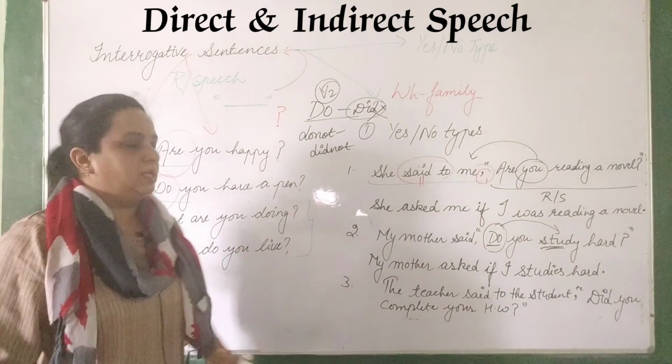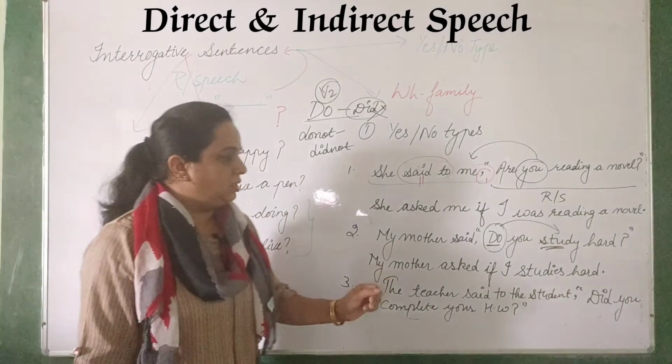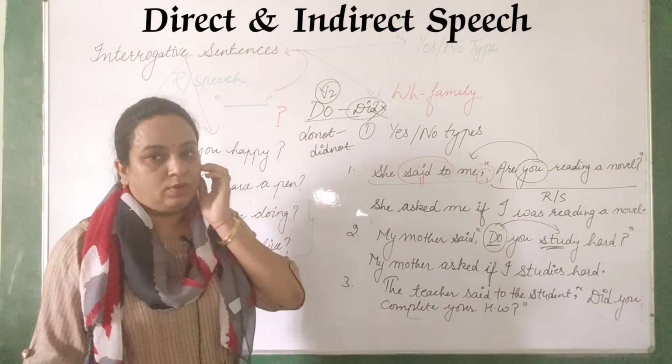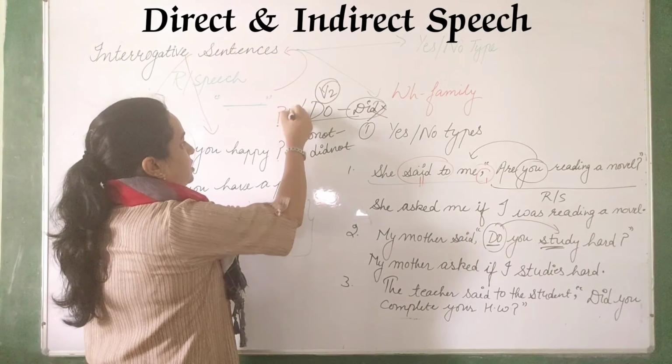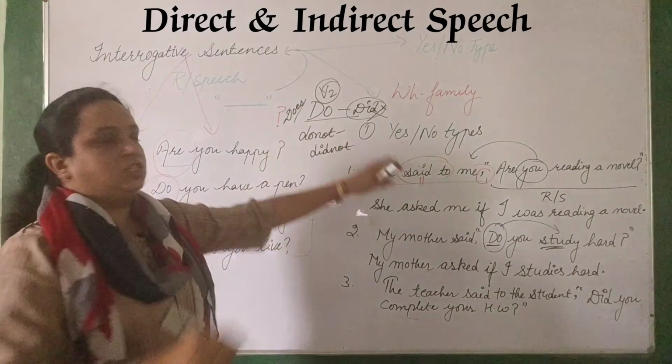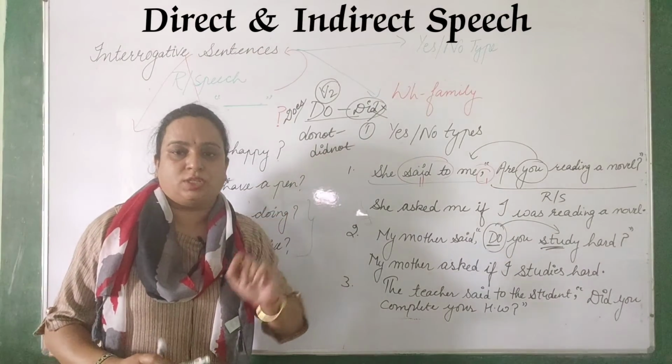Okay, this is the sentence. The teacher said to the students, did you complete your homework? As I've told you, in both do and does you don't have to change them into did, but if do not and does not come, then you have to change to did.